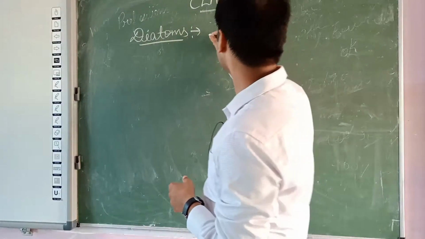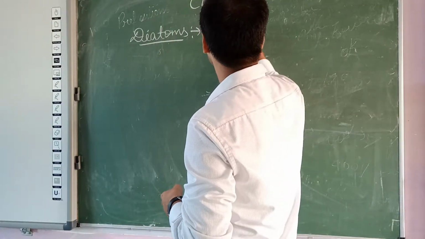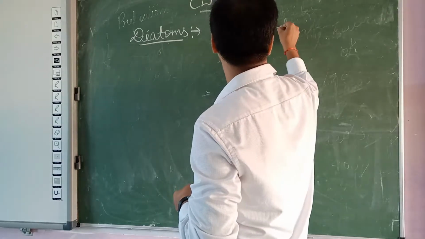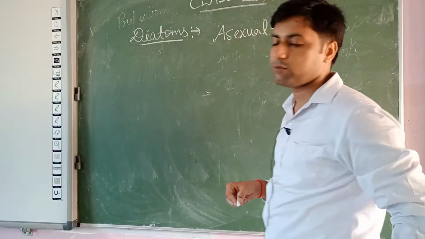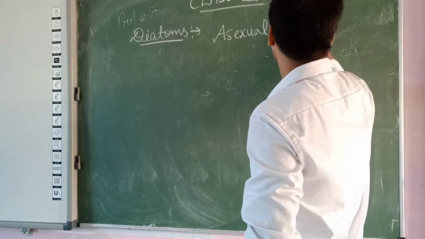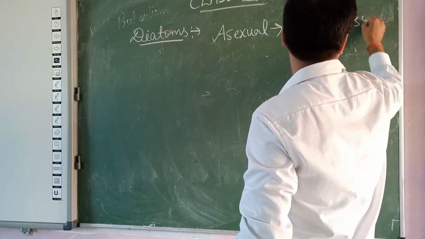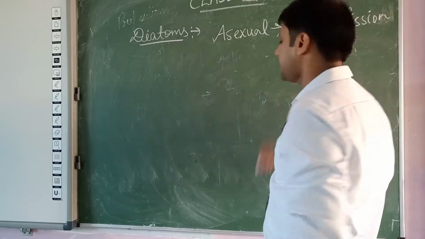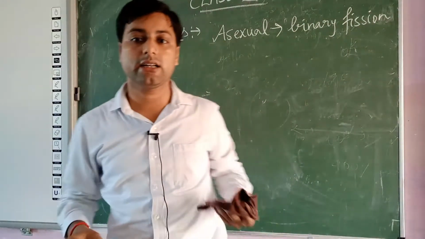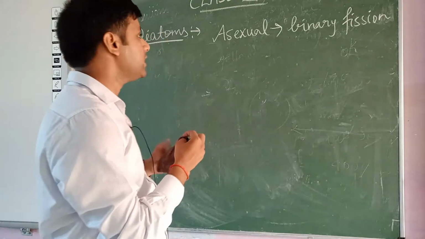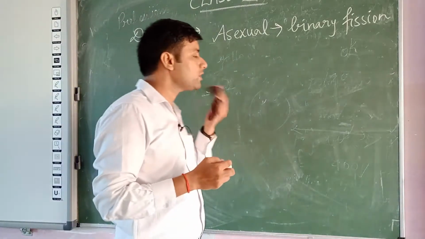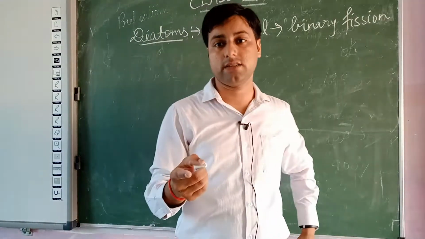Next, about reproduction in case of diatoms. Commonly in diatoms asexual reproduction occurs, and in asexual reproduction commonly binary fission occurs.